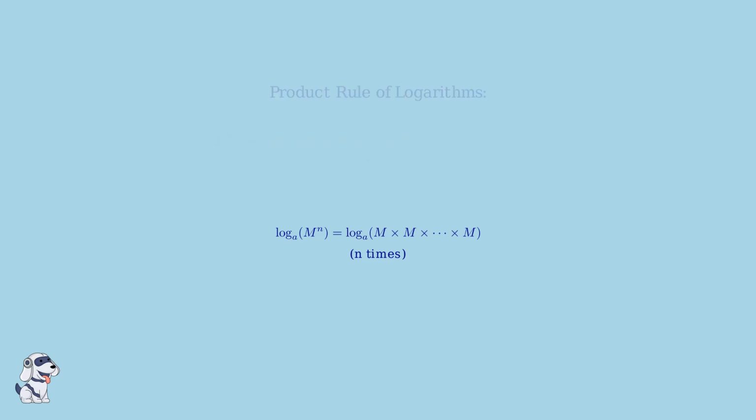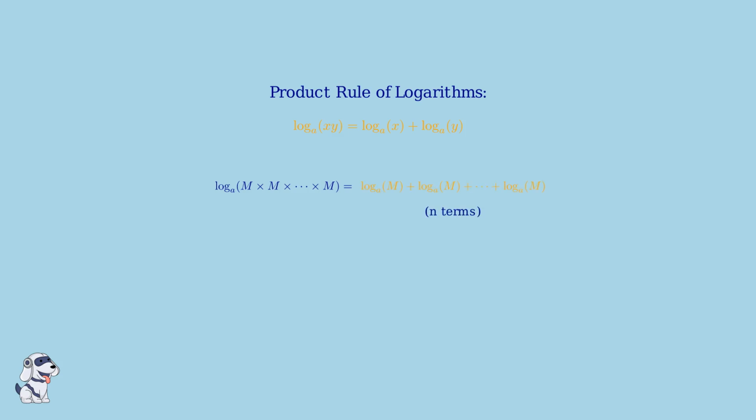Now we can use the product rule of logarithms. The product rule states that the logarithm of a product equals the sum of the logarithms. Using the product rule, we can expand our logarithm of the product into a sum of individual logarithms. When we add the same term to itself n times, this is simply n times that term. So we get n times log base a of m, which is exactly the power rule.